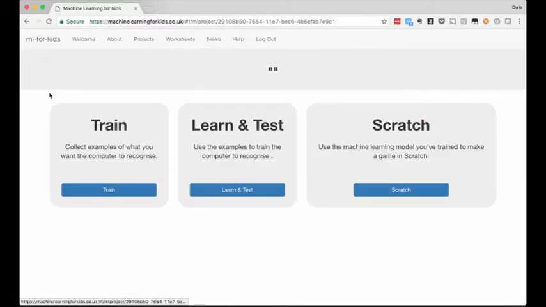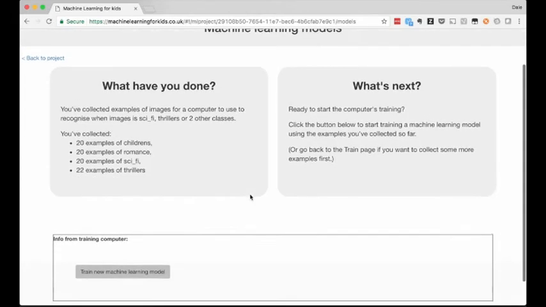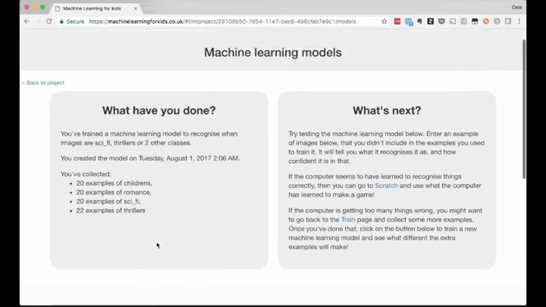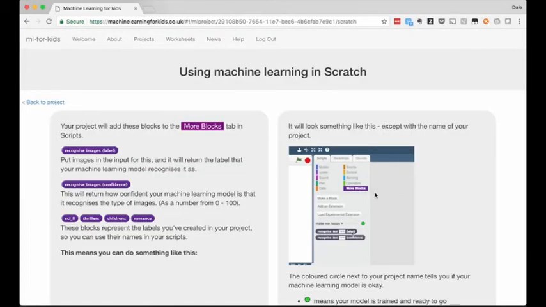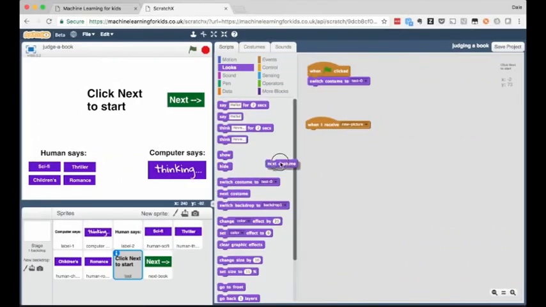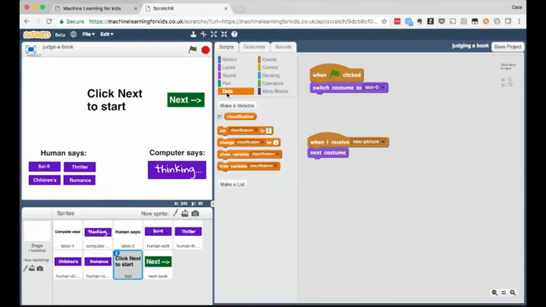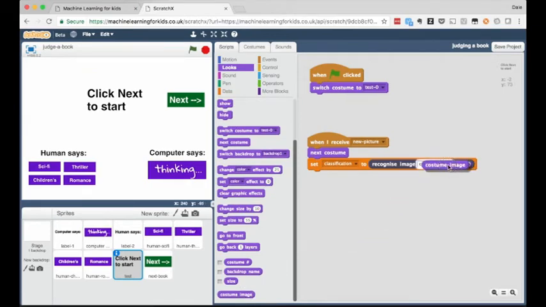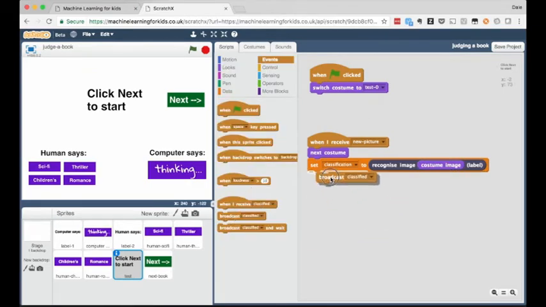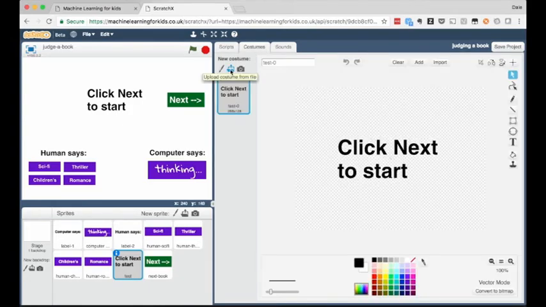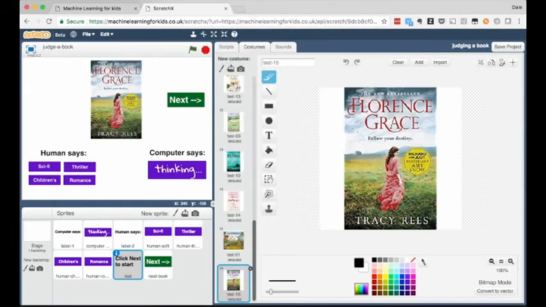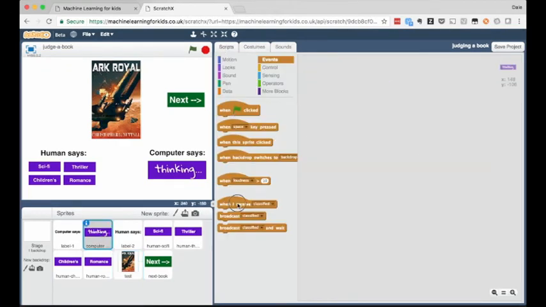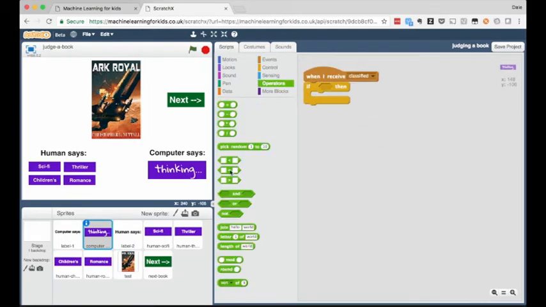from its cover. So now I've collected about 20 examples of each. I can go back to the Learn and Test page to train a new machine learning model. And once that model has been trained, I can create a game in Scratch to be able to test this. I've collected a test set of images, a set of pictures of book covers that I didn't use to train the machine learning model. And I can use this test set of pictures to see how good my machine learning model is at recognizing book covers. And I know that it's a fairer test that way because I haven't shown these to the machine learning computer before. That idea of a test set is another important idea in machine learning that projects like this help to teach.